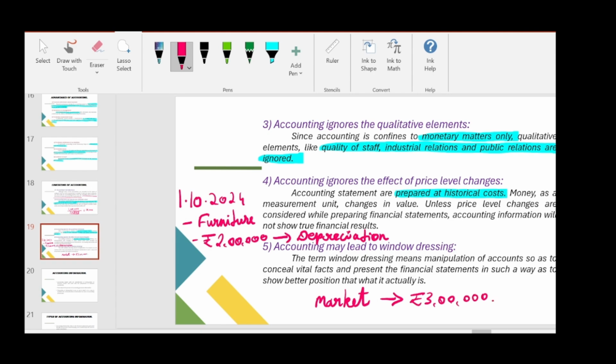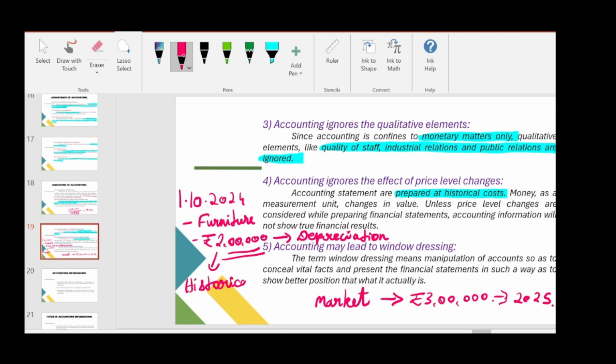But for the 2025 financial year also, we will record the depreciation. We will charge depreciation on 2 lakhs only. We will not change. So this price is known as historical cost.